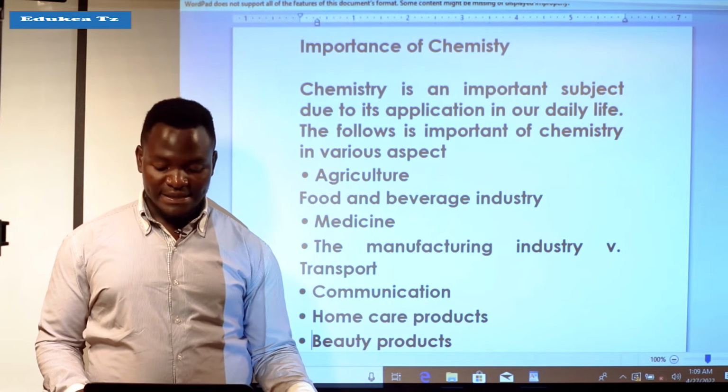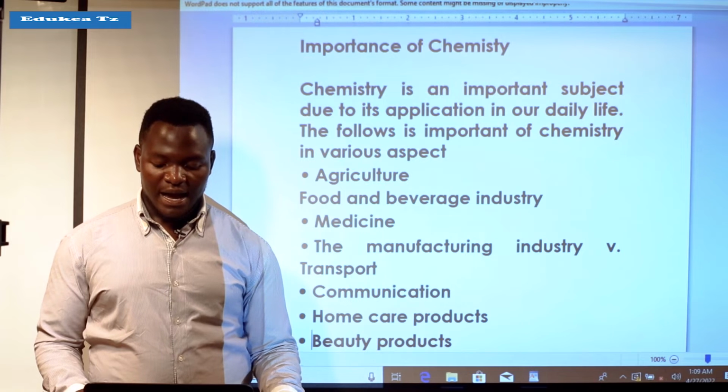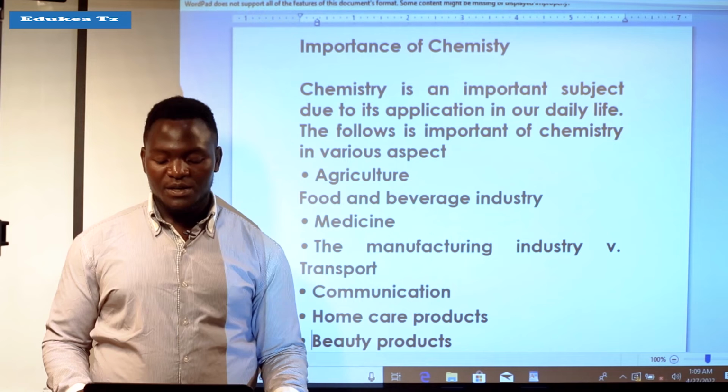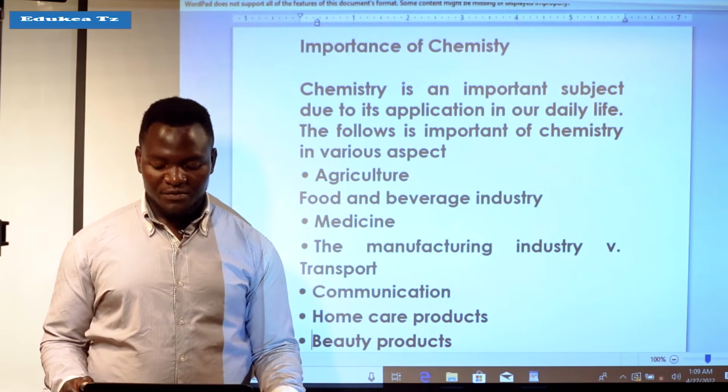The first one is agriculture. It helps in agriculture. How does it help in agriculture now?